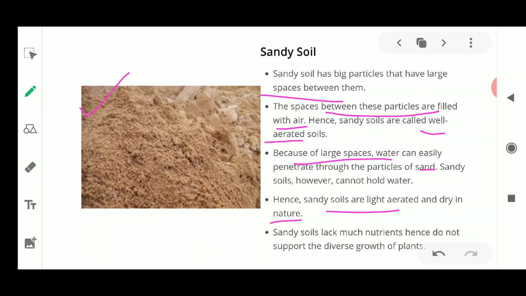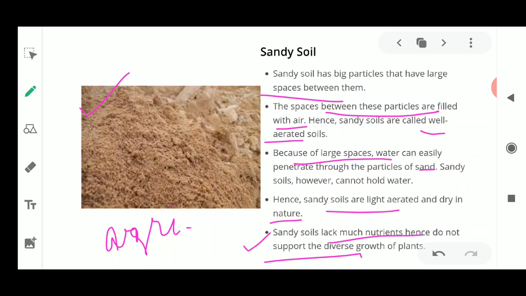Next, sandy soil lacks nutrients, which is why it does not support diverse growth of plants. This is a drawback of sandy soil, because of which it is not utilized for agricultural purposes, since it cannot grow diverse types of plants. Why can't it be used for agriculture? Because this sandy soil does not have nutrients in it.